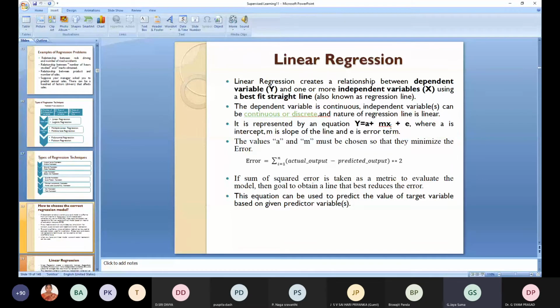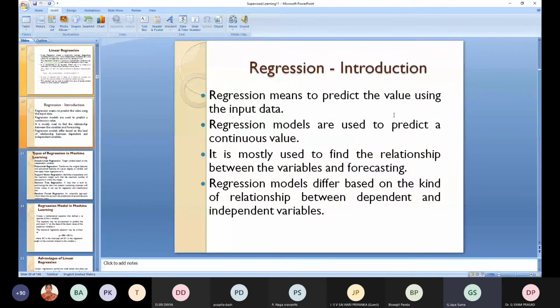It is represented by using y equal to a plus mx plus e. All of us know this formula. Here m is the slope of the line, e is the error term, and a is the intercept. a and m are chosen so as to minimize the error. So you have to choose a and m in such a way that the error is minimized. Here the error can be calculated from the actual output and predicted output, squared.